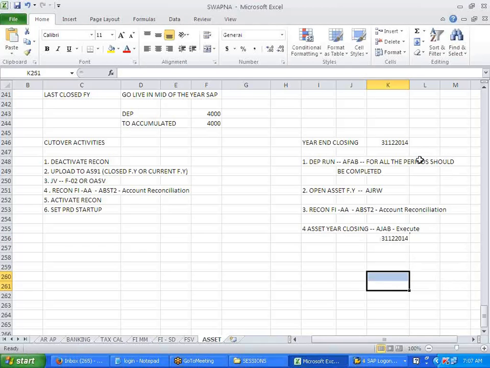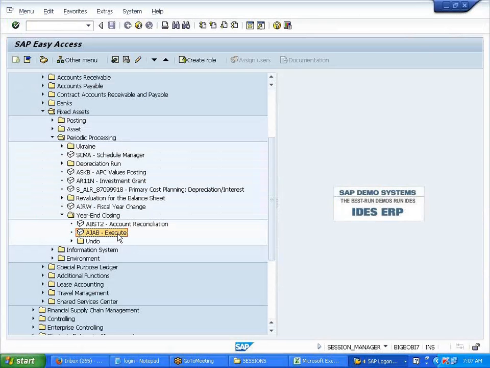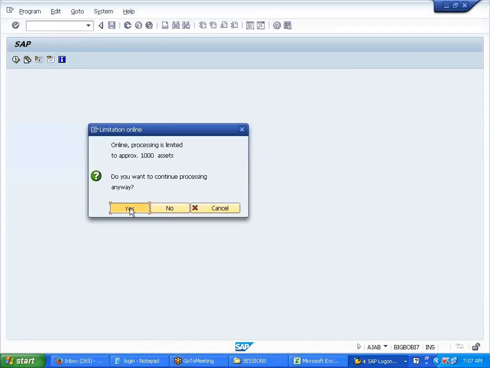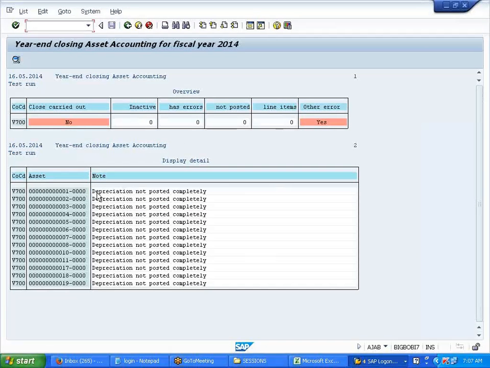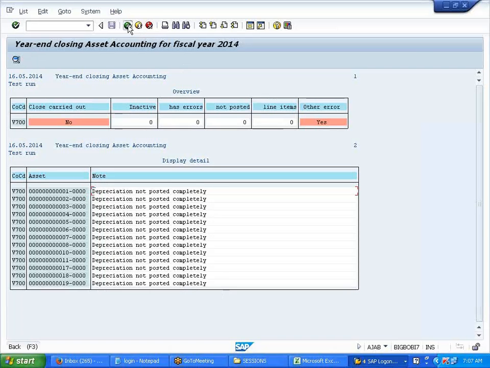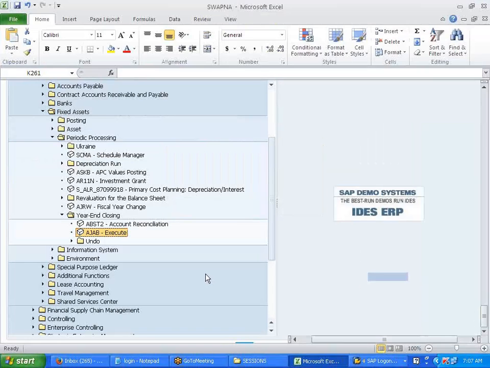We move into 2015, right? Once I run this, company code B700, my last fiscal year is 2014, right? So it'll run like this. It is telling depreciation not posted completely. We need to run the depreciation. That's what I told you just now, right?